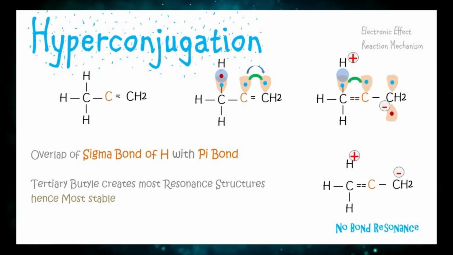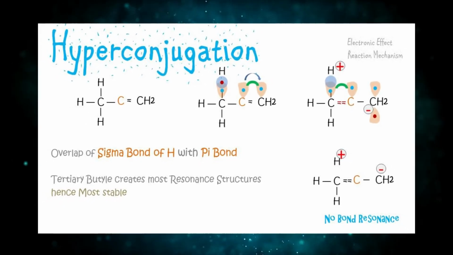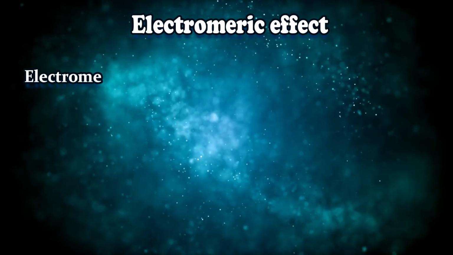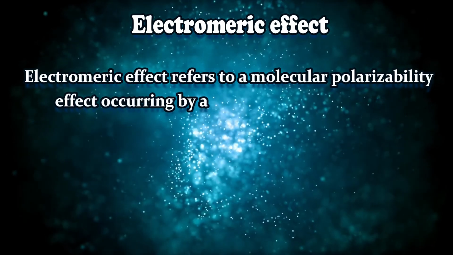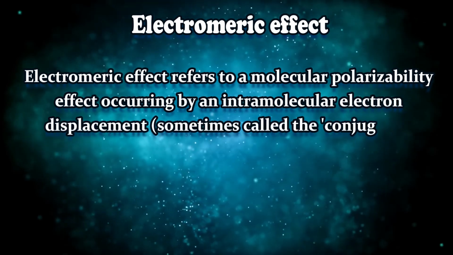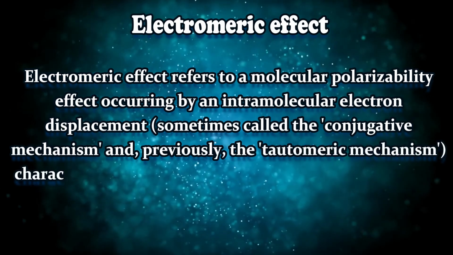Okay, so this was all about hyperconjugation, and next we are going to see what is electromeric effect. Now this particular effect is also called tautomeric mechanism or conjugative mechanism. I have already told you that this is a temporary effect, and this effect will only exist in presence of an attacking reagent, right?